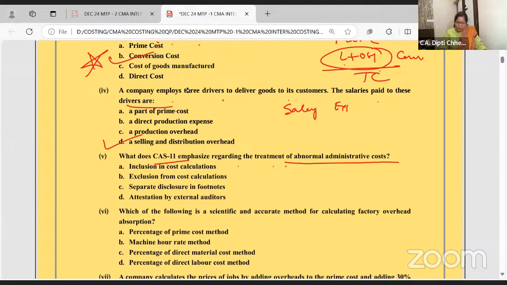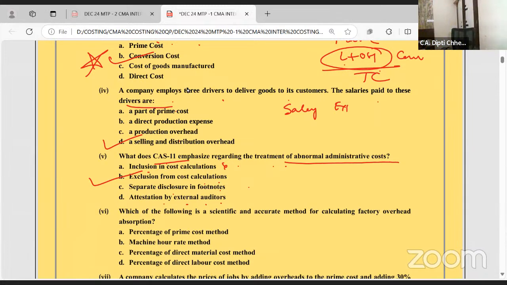Do we include abnormal cost in the cost calculation? No. Exclude from the cost calculation? Yes. Separate disclosure in the footnote? Not required. This is not a company's balance sheet. So the answer is exclude from the cost calculation.